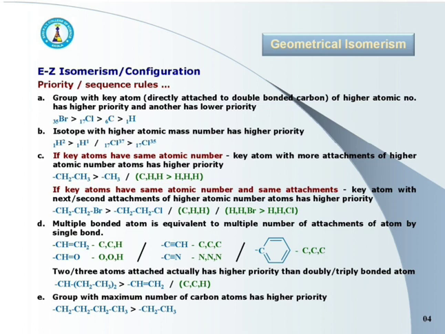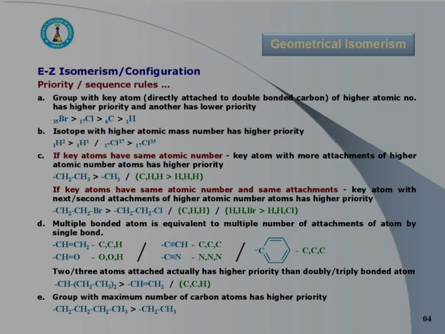CH2, CH2, CH2, CH3, that is butyl group, has higher priority than CH2, CH3, that is ethyl group, because here butyl group has more carbons than the ethyl group. The group having maximum number of carbon atoms has always higher priority.